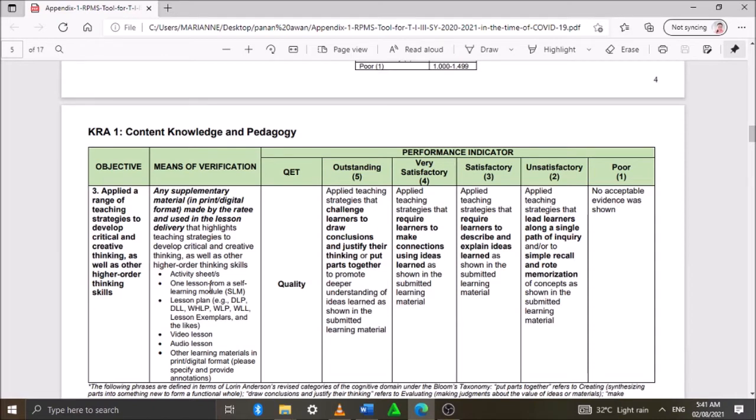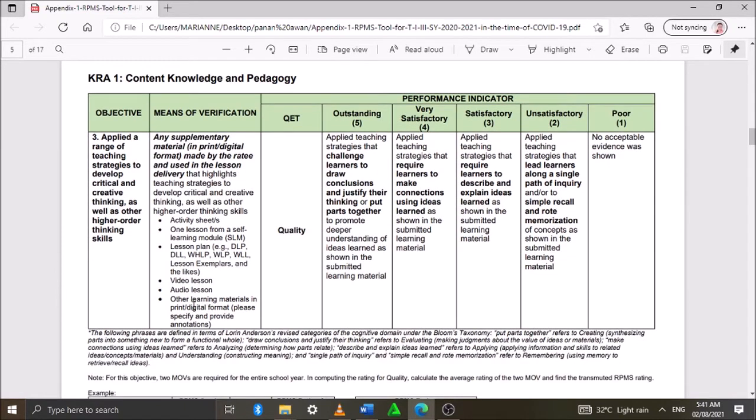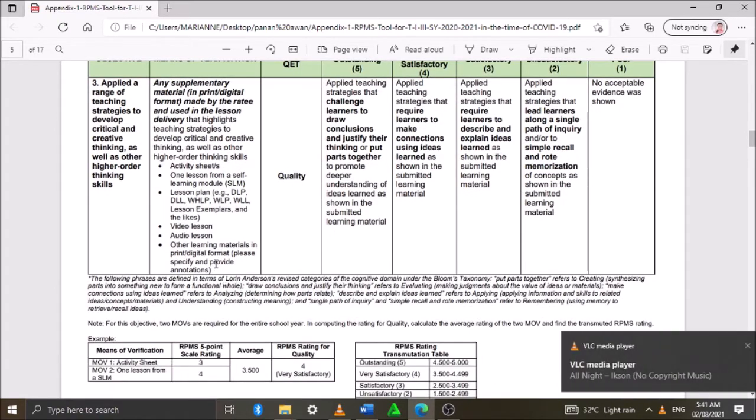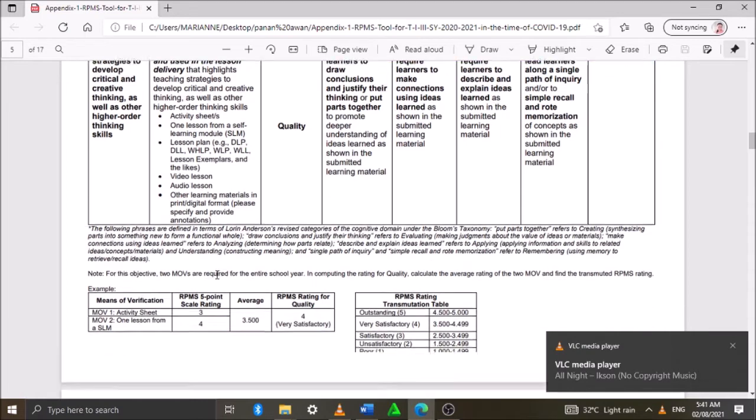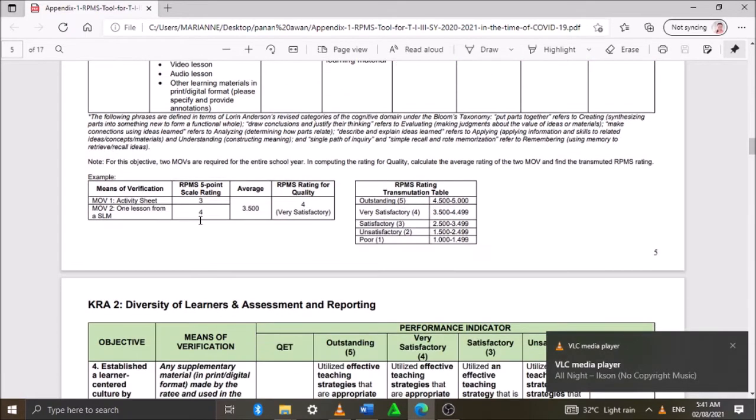So we have activity sheets, SLM, lesson plan, video lesson, audio lesson, and if you have other learning materials in print or digital format, don't forget to specify and always provide the annotations.